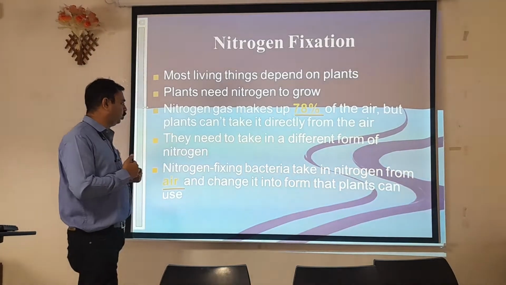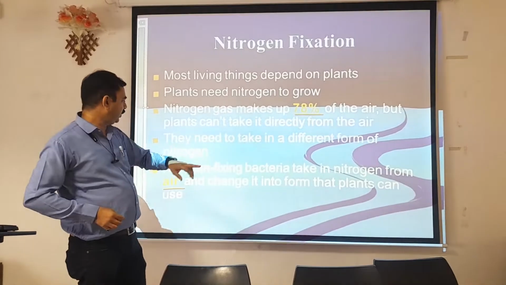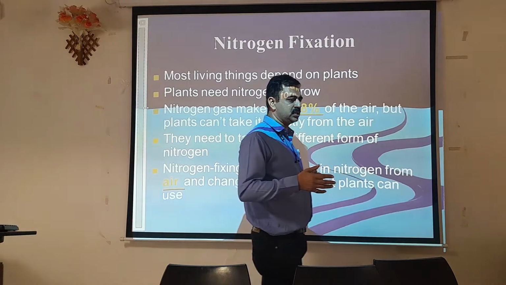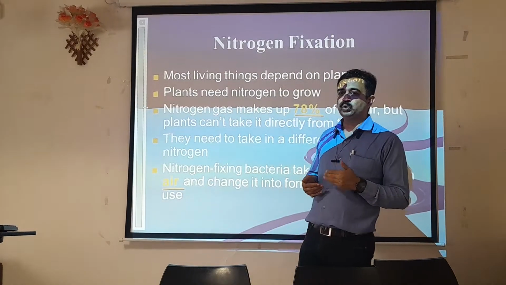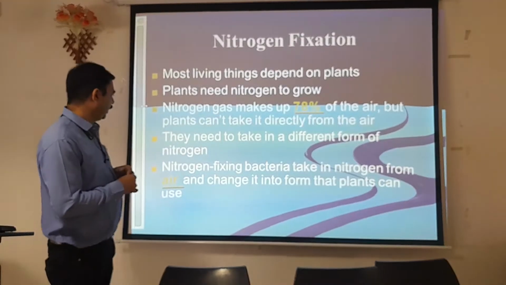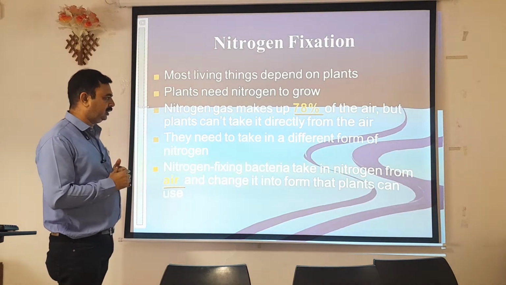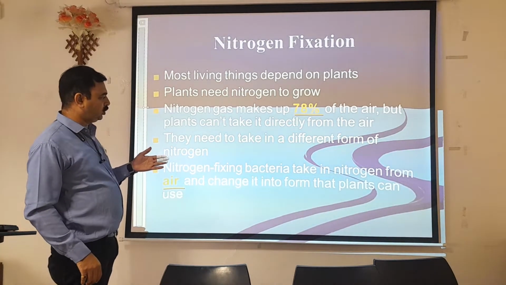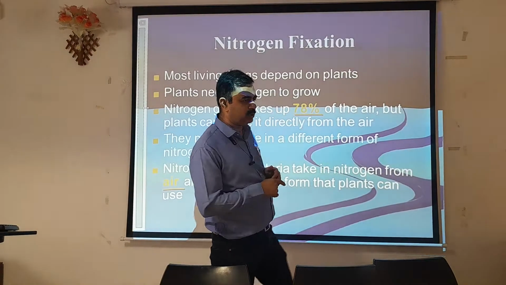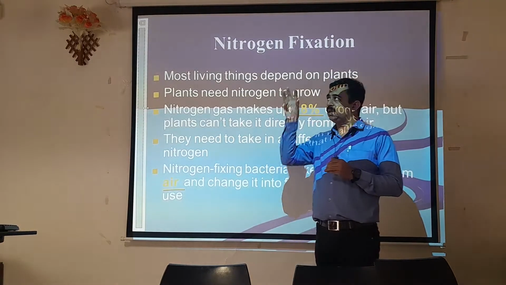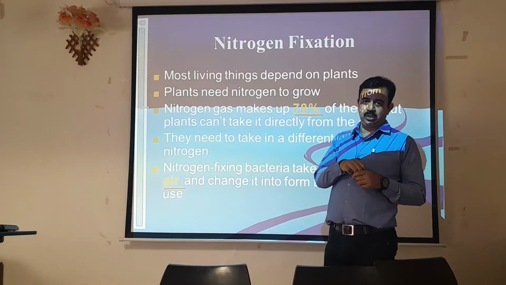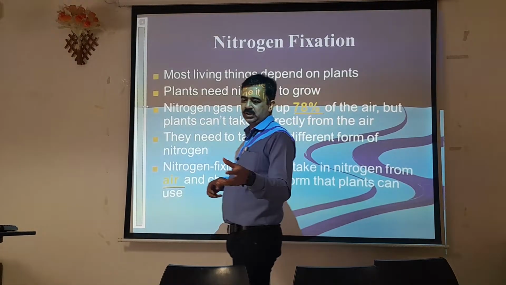So for that purpose, they need to take a different form of nitrogen. This direct nitrogen they cannot capture, so it needs to be modified into a simplified form so that it will be easily absorbed by the plant. Nitrogen fixing bacteria take in nitrogen from air and change it into a form that plants can use. So what is the role of bacteria over there? Nitrogen fixing bacteria are helpful in fixing the atmospheric nitrogen, converting it into some simpler molecular form that can be easily absorbed by the plants inside the soil.